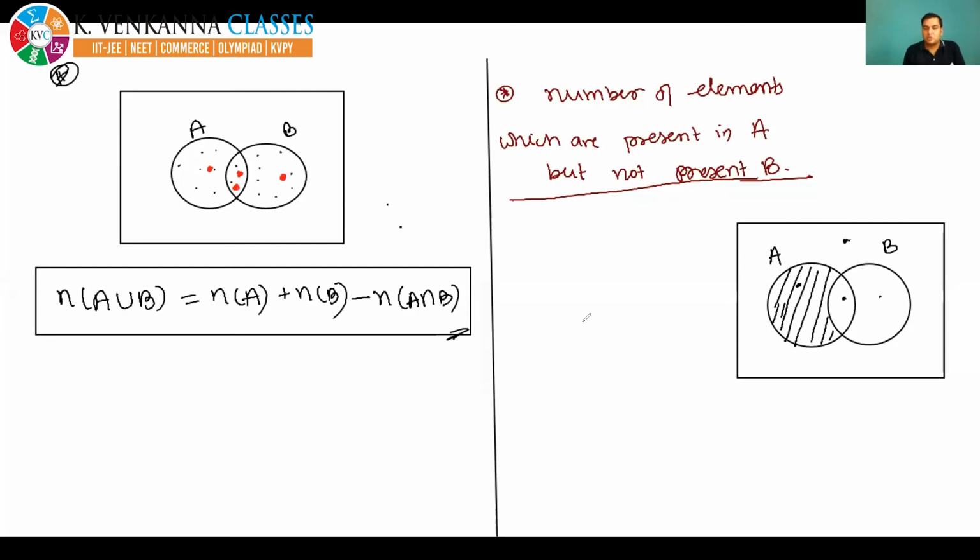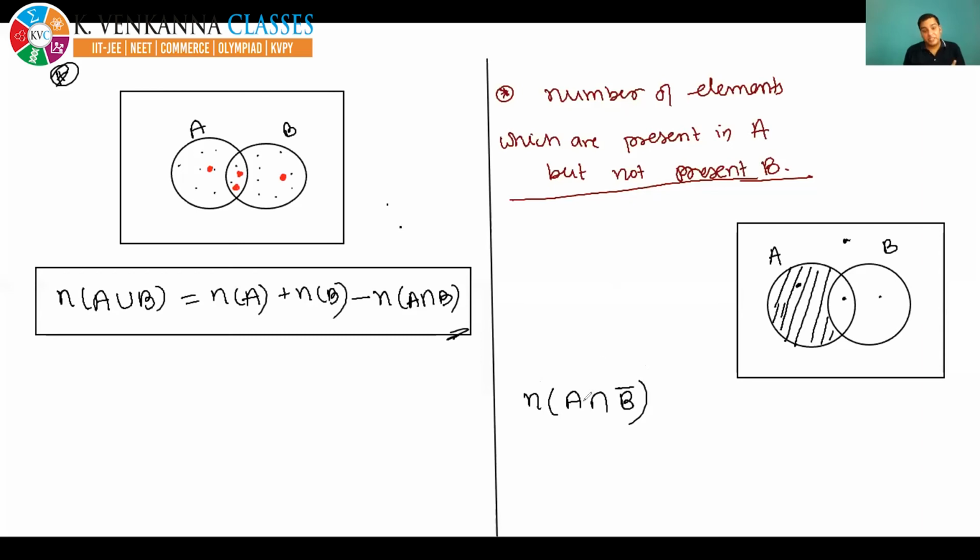This thing you must know. Please, everyone, focus. This is a very important thing. Number of elements present in A. So see, present in A, and 'and' means intersection, as you all know. Not present in B. So not present in B means B bar.